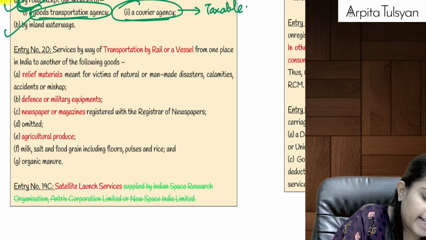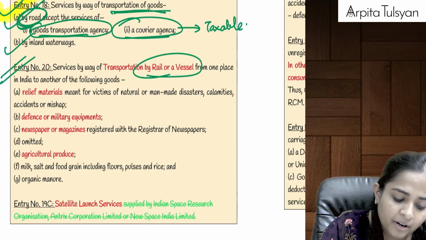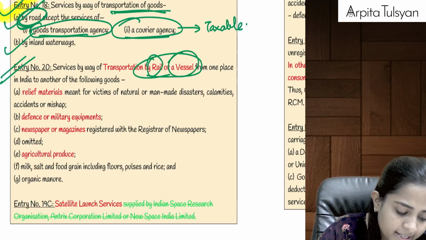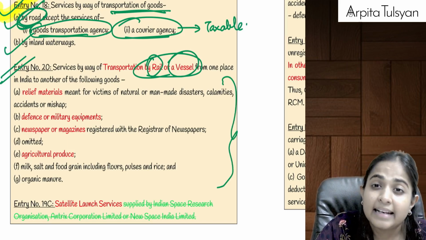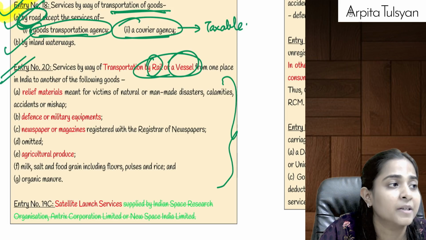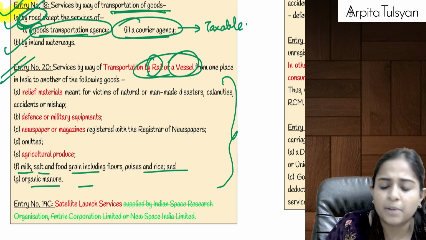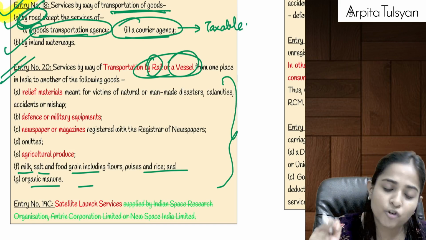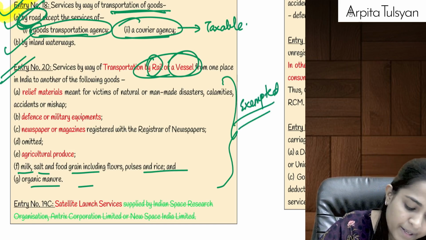Then going on to the next entry, that is transportation by railways or vessel. Transportation of goods by railways or vessel from one place in India to another place in India of some specific items, like relief materials for natural calamities, defense materials, newspapers, magazines, agricultural produce, milk, salt, food grain, organic manure, etc. If these goods are transported from one place to another by railways or by vessel, then it will be always exempted, only for specific goods.